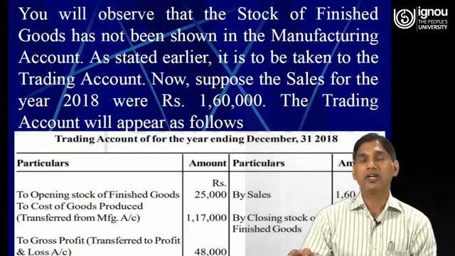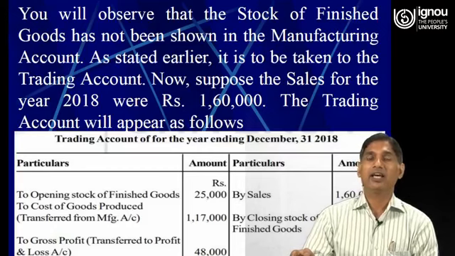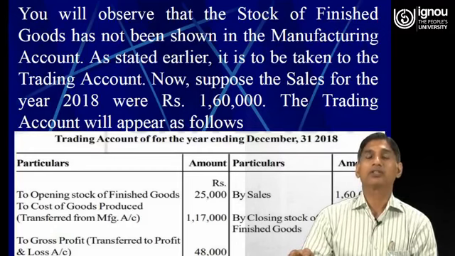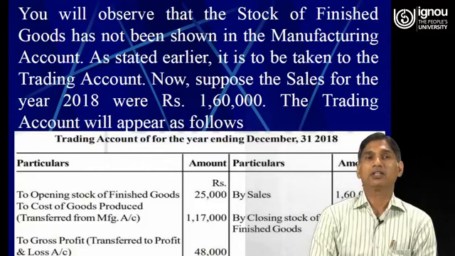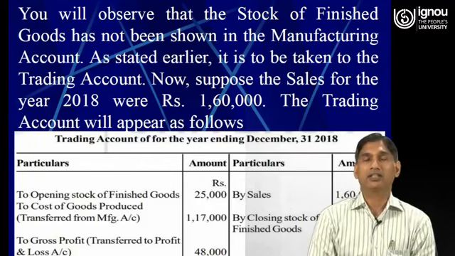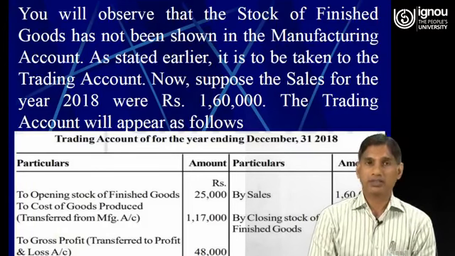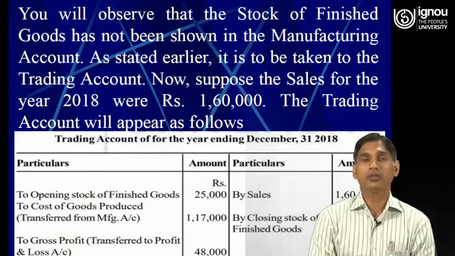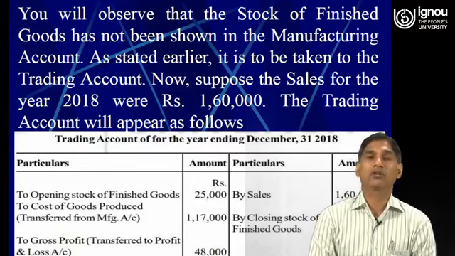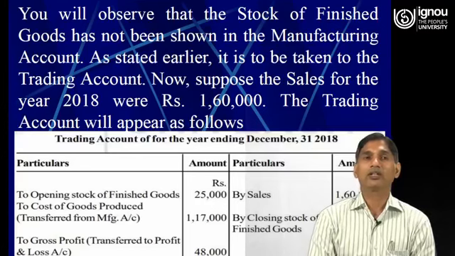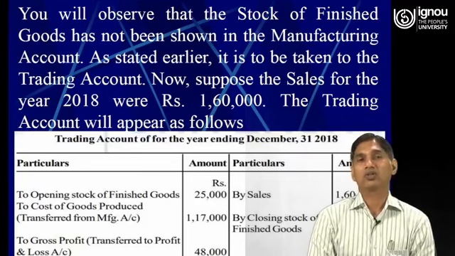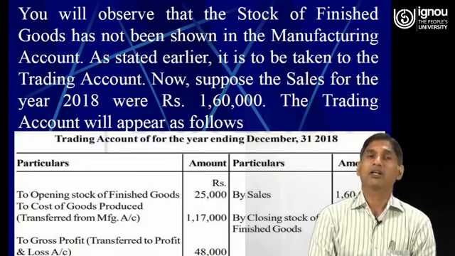One very important aspect to understand here is that opening stock of raw material plus purchases of raw material during the year minus closing stock of raw material, this is what we use while calculating the cost of raw material consumed.